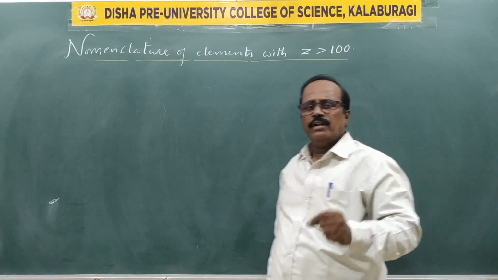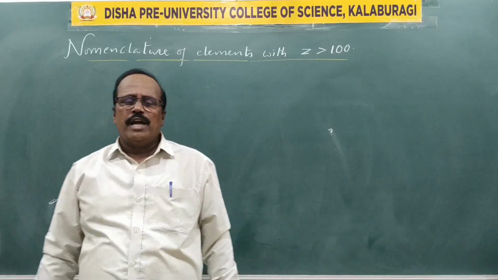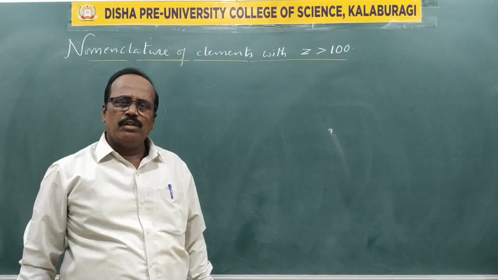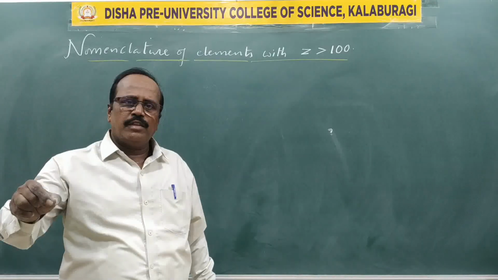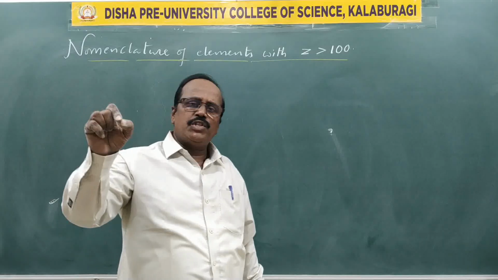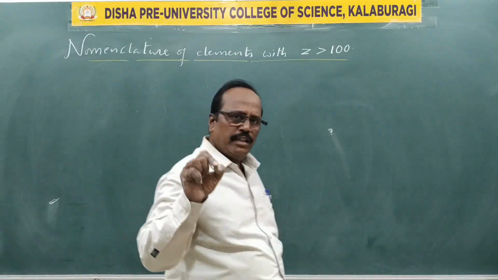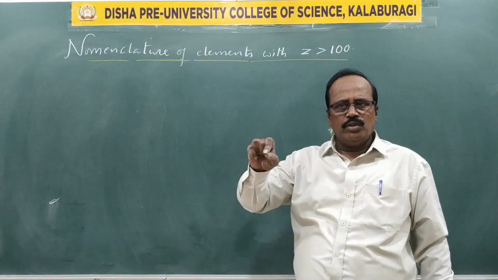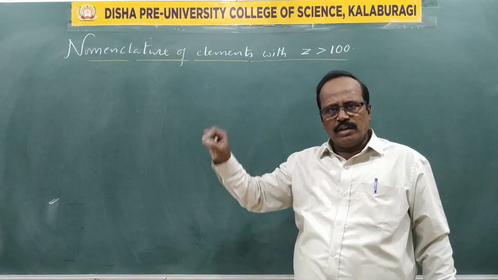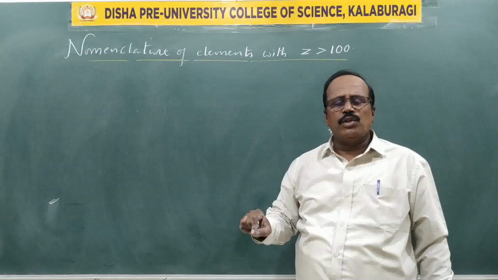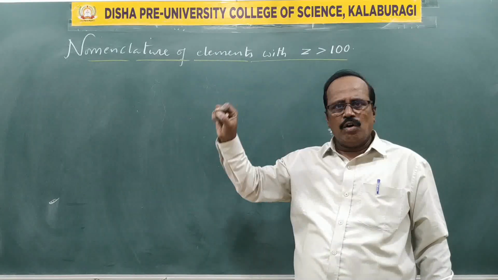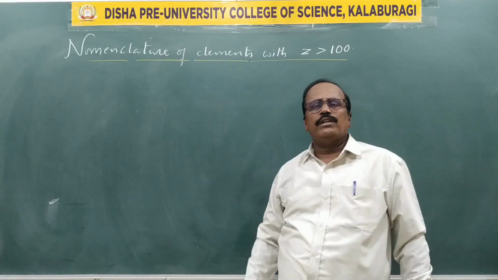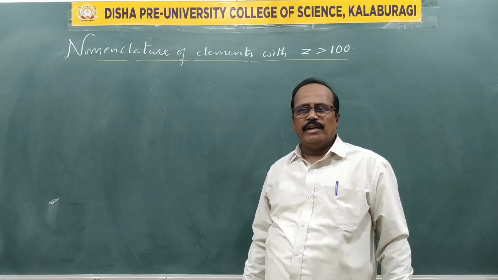So then what happened? The IUPAC board decided to avoid this controversial situation, to avoid this confusion. They selected people from each country. They voted for the naming of an element to be the same throughout the world. In every country, all the people should use only one name for the particular element.